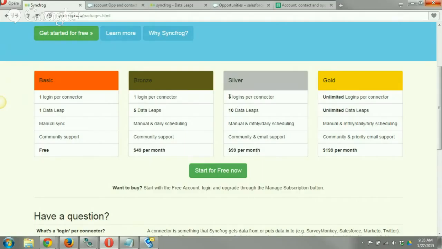Silver gives you 3 logins per connector and 10 data leaps. Biggest thing is this is the minimum package you need to do a Salesforce to Salesforce data leap, in terms of from one Salesforce org to another Salesforce org. So this works out pretty well if you are a CRM admin and you want to move data across multiple orgs. You would need at least the silver package, and that would allow you to do 10 separate data leaps, and you would also get the monthly and daily scheduling as well.